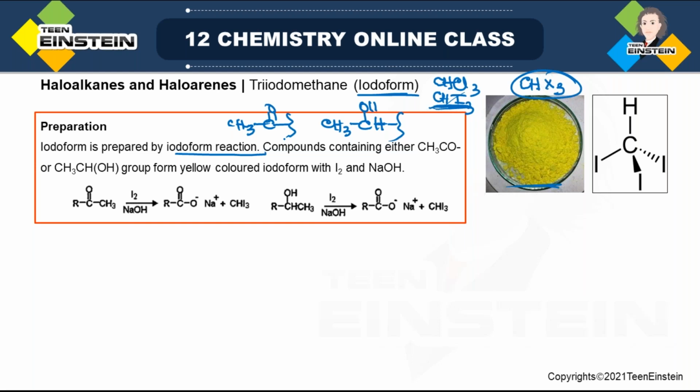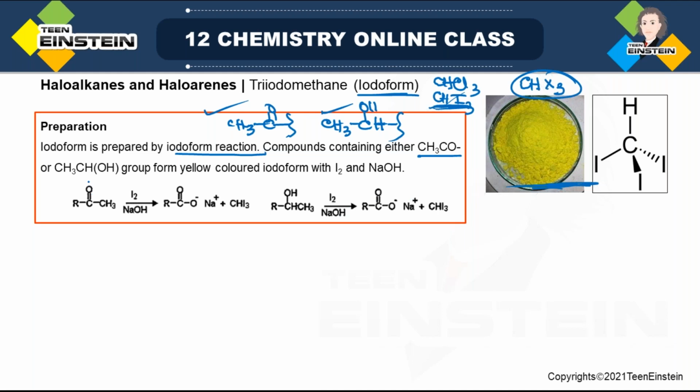But in this case, we are discussing this reaction for another purpose, which is synthesizing iodoform. The actual application of this reaction is to check whether these types of groups are present or not. And as it is an identification test, there must be some visual change or some smell in the product. In this case, the visual change is that a yellow precipitate is formed, and this yellow precipitate is nothing but this iodoform, which you can see in this picture.